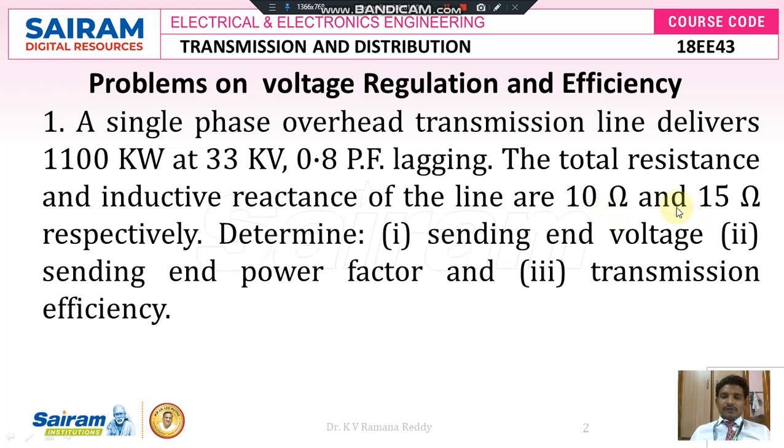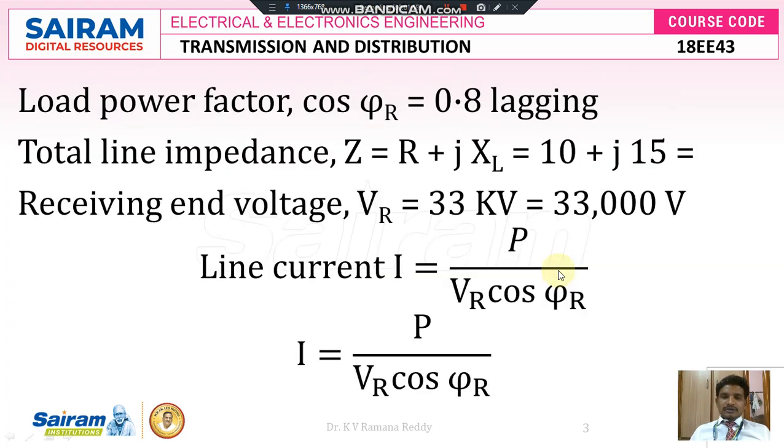So here we have to find out three things: one is the sending end voltage VS, the sending end power factor, and the transmission efficiency. So let us note down the given data. The receiving end power factor, that is the load power factor cos φR, is equal to 0.8 lagging, and the total line impedance, that is capital Z, is equal to R plus jXL.